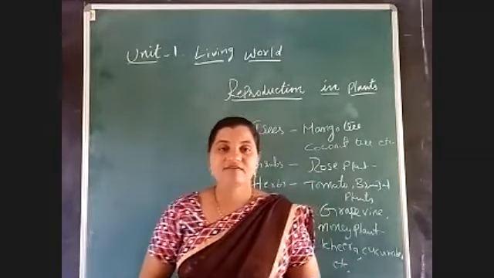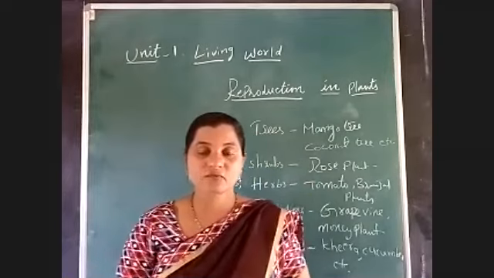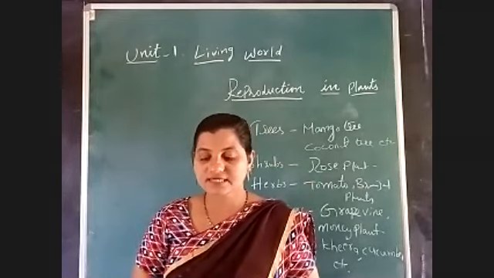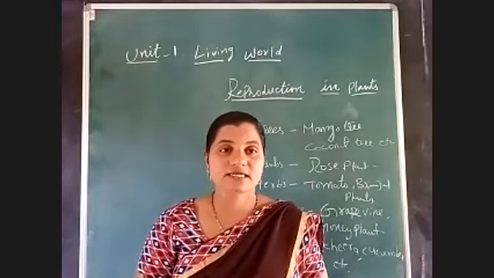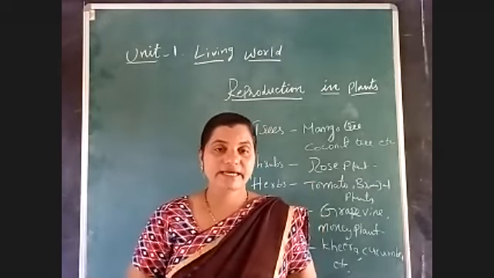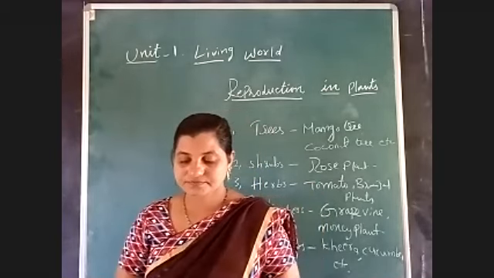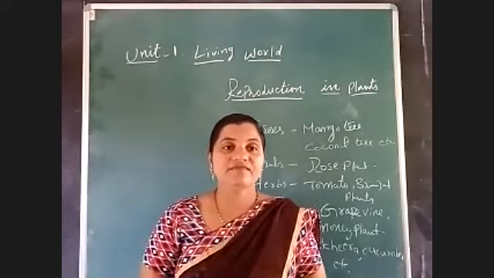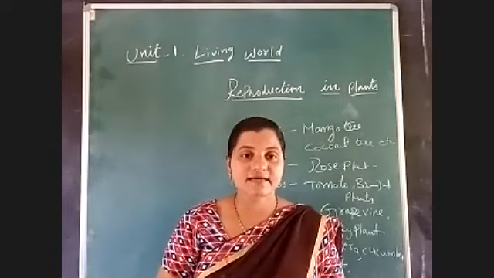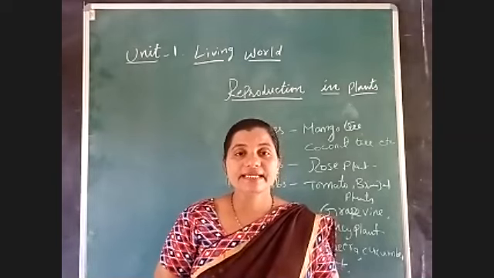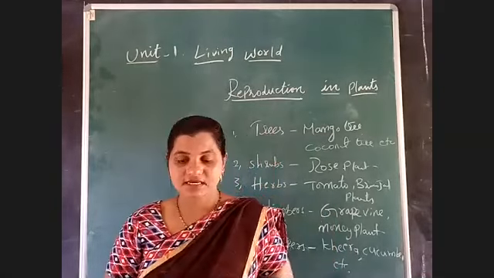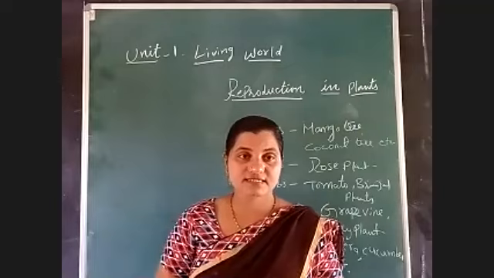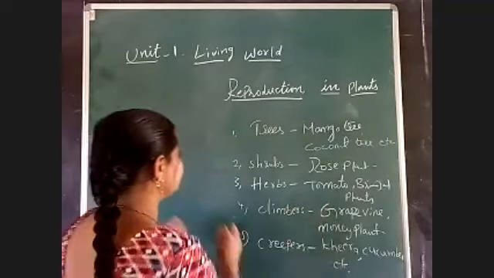Variously they grow and provide us fruits, vegetables as well as flowers, and they are giving fresh air to us and all the edible things we are getting from plants. Next, the other characteristics of living things we can also see in plants. What are the main characteristics of living things? We already discussed in the previous class. Now again I am going to say about this.